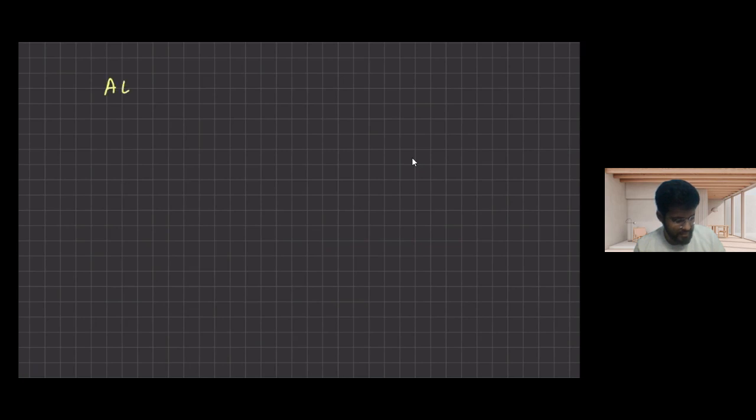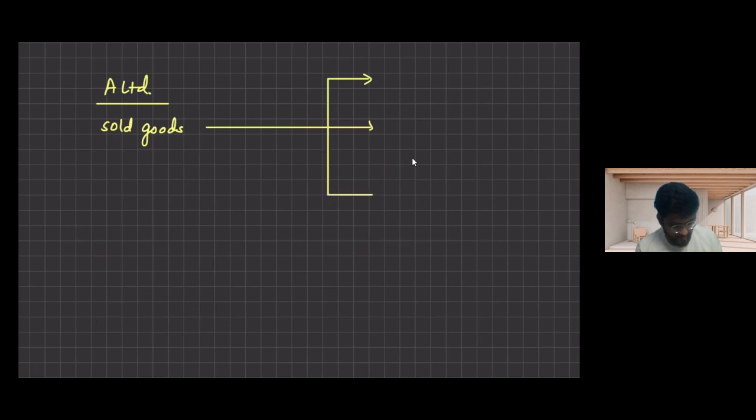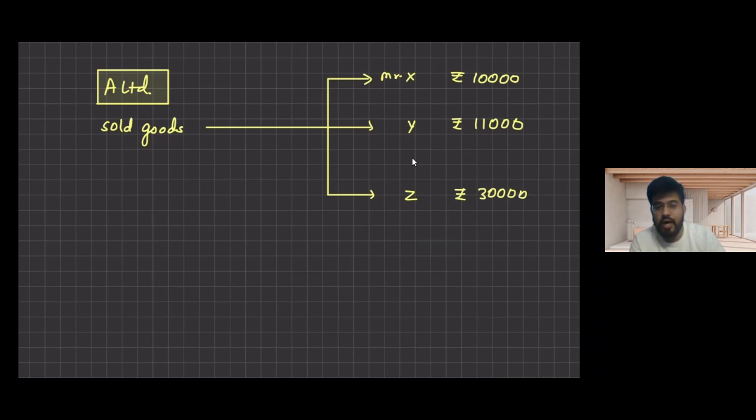The company name is A Limited. A Limited sold goods to, let's say, three persons: Mr. X, Y, and Z. A Limited sold goods worth rupees 10,000 to Mr. X, 11,000 to Mr. Y, and 30,000 to Mr. Z. So in total, how much amount have they sold? Sir, it is 51,000.